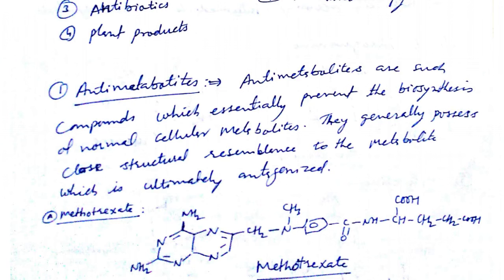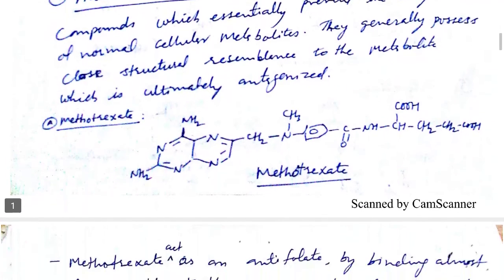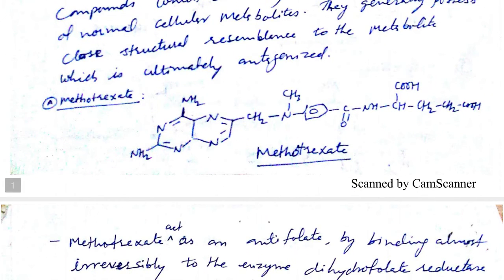So look here, the drug used as an antimetabolite is methotrexate. Methotrexate is an antifolate drug. Looking at the chemistry of methotrexate, it has three parts in its structure. It looks like a long structure but it is very simple. We have to divide it into three parts.